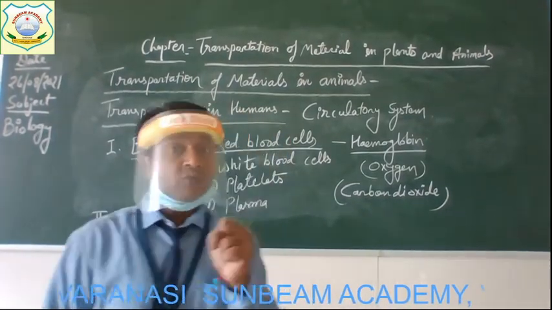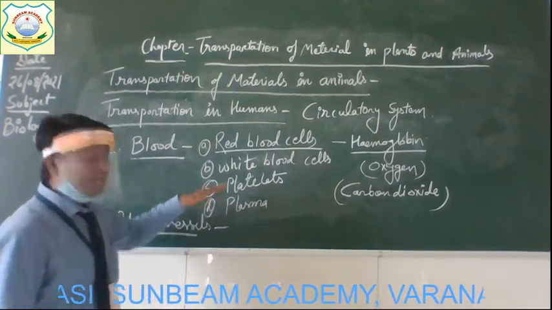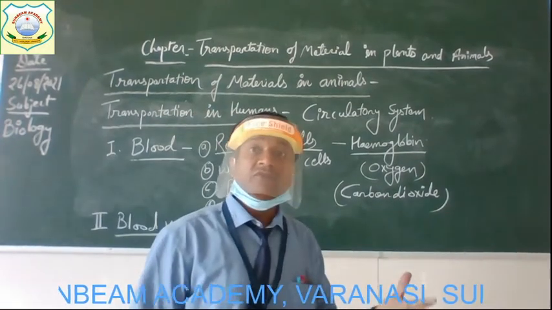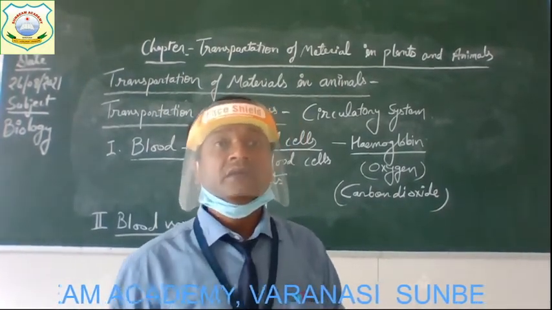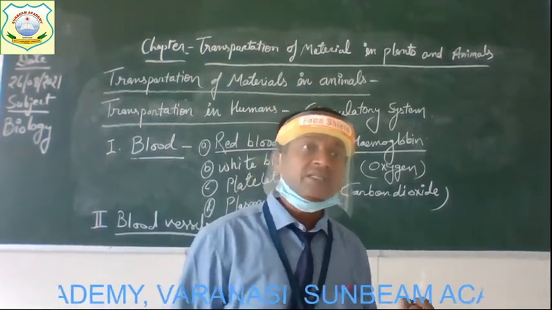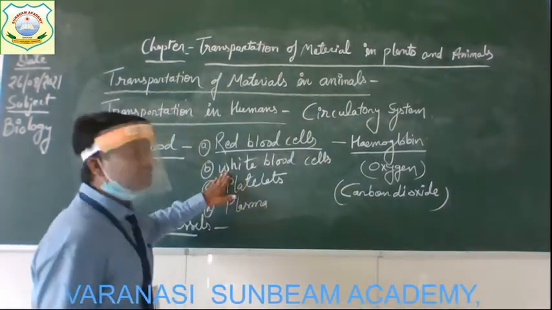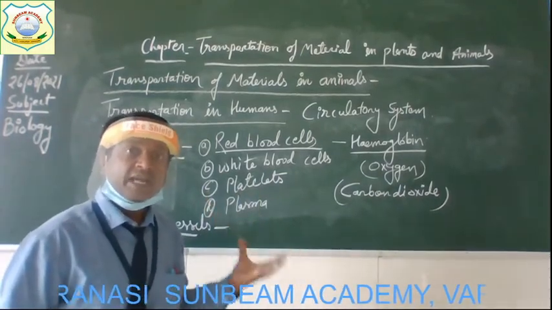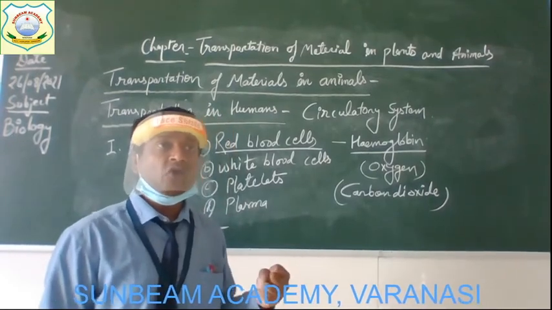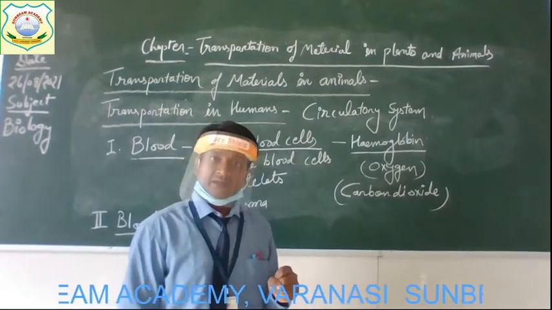Clear? Children, one more thing that I want to explain about the blood before explaining the blood vessels. The white blood cells found in our blood are helpful in fighting those germs and disease-causing bacteria which enter the body. So you can say that white blood cells act as a fighter man. They fight with disease-causing microorganisms and protect our body from diseases. Get it?